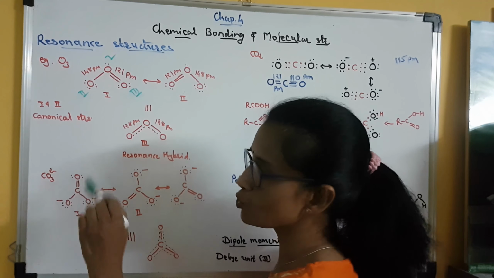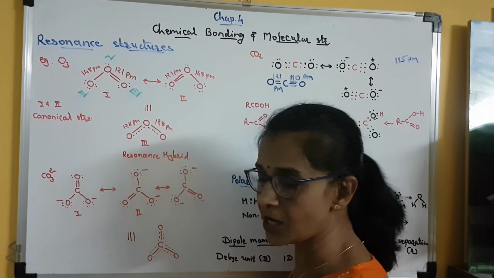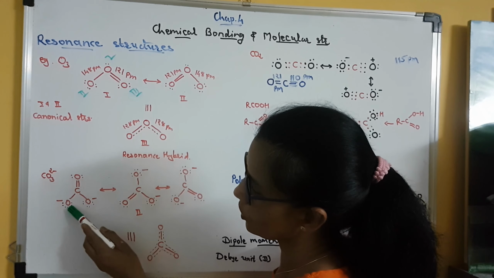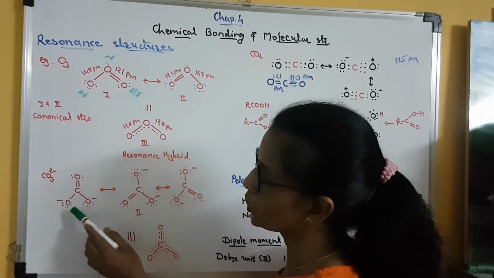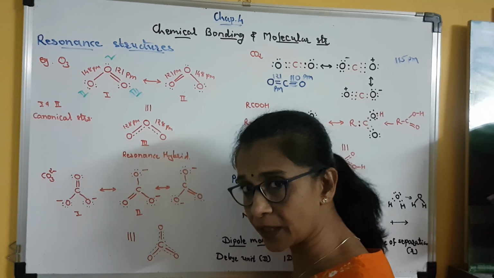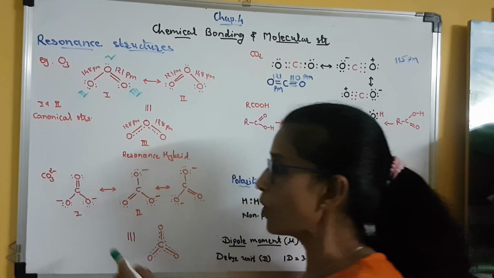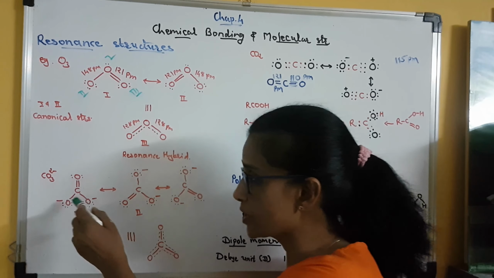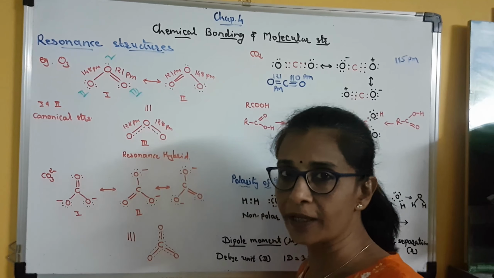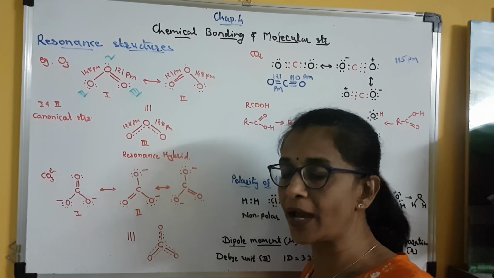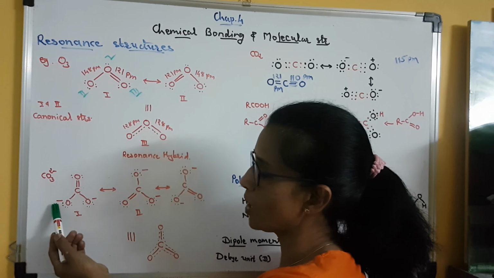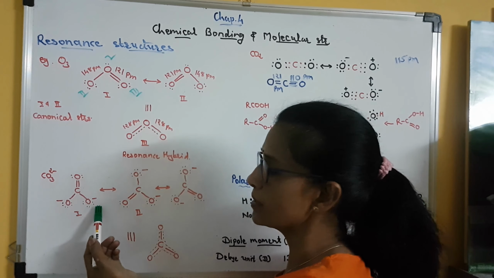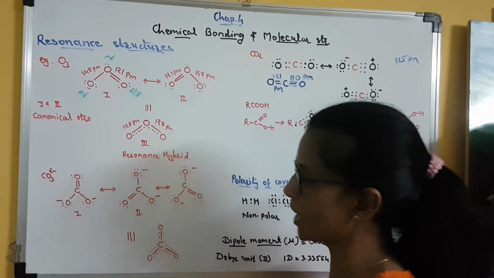Now -2 charge means there are 2 extra electrons. So 1 electron on this oxygen and the other on this oxygen. I have shown an electron pair, but actually it is not an electron pair. It is 1 electron of this oxygen atom only, present in the 2py orbital, and 1 extra electron it has received, and that is why there is -1 charge on this and -1 charge on this oxygen atom.